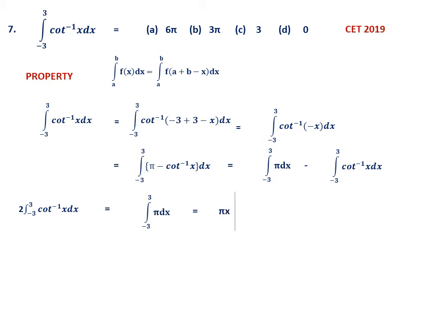So that will be equal to the integration of pi dx, so pi x. What are the upper and lower limits? Minus 3 to plus 3. Substituting, you get pi into 3 minus minus 3, this is 6 pi. Therefore, this will be equal to 3 pi because of the 2. So here once again you see, they give 6 pi as an option. In a hurry, sometimes we think 6 pi is the answer because we forget the 2. So please note it is 3 pi, 3 pi is the option. So this is the 7th question. Let us proceed.